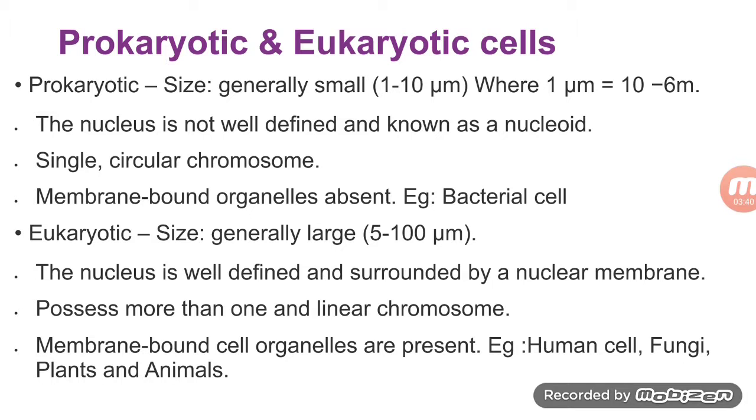Eu means true and karyon means nucleus. So, the eukaryotes have a well-organized membrane-bounded nucleus, whereas the prokaryotes do not have a well-organized nucleus. This unorganized nucleus which is present in the prokaryote is called nucleoid.